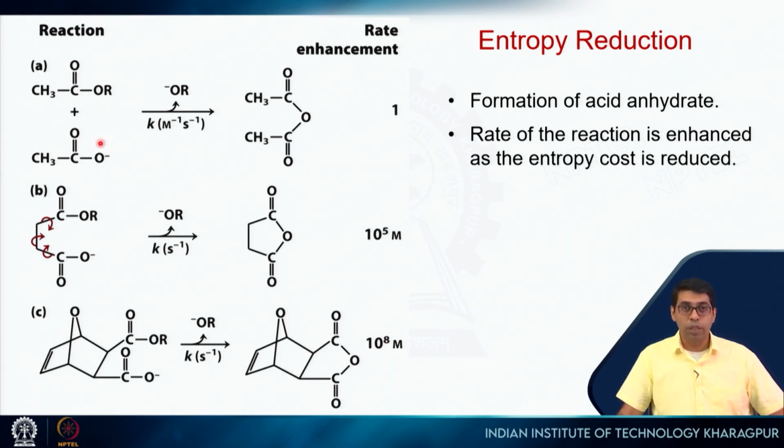They will take these two molecules, both will bind to the enzyme in its active site, so that they are in the right orientation and the entropy cost is reduced, and then the reaction will proceed, right? So entropy reduction results in a faster rate of reaction, and that entropy cost is actually paid by the binding energy. So this is where the binding energy will come in.